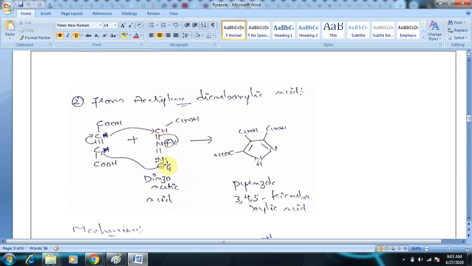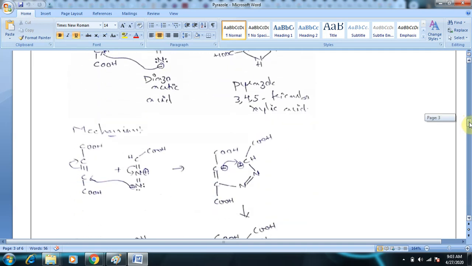As you can see, these two molecules, when acetylene dicarboxylic acid reacts with diazoacetic acid, undergo ring cyclization to give pyrazole 3,4,5 tricarboxylic acid. It gives pyrazole 3,4,5 tricarboxylic acid. We'll quickly go into the mechanism for this synthesis.